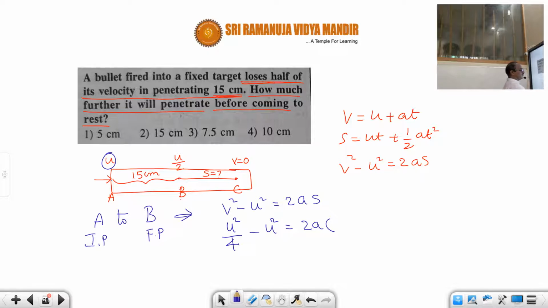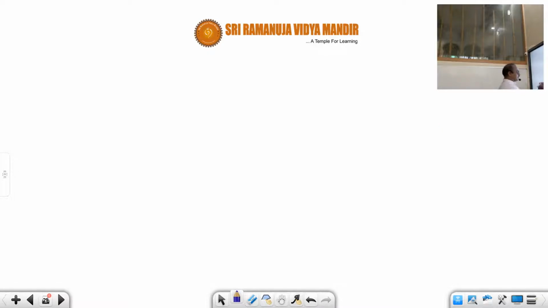For A to B, s is given as 15 centimeters. I am not converting the centimeters into meters because all the options are written in centimeters, so the final result will also be in centimeters. So A to B we applied. Now we apply the same equation from B to C, where C is the final point and B is the initial point, and at the final point the velocity equals 0.